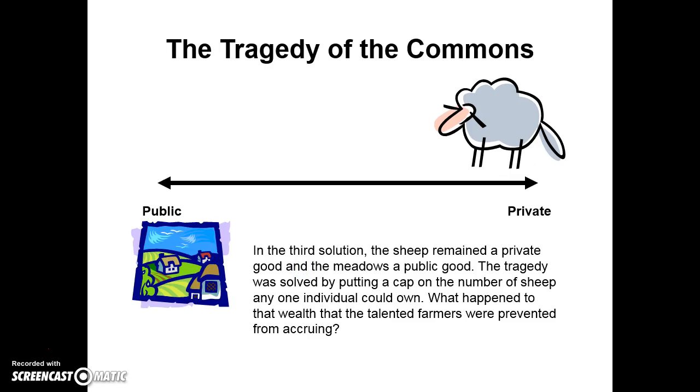Our third solution was the sheep remained a private good and the meadows a public good. The tragedy was solved by putting a cap on the number of sheep any one individual could own. What happened to the wealth that the talented farmers were prevented from accruing? Well, if we had too much wealth, we took that from them and we redistributed it to those farmers that struggled to raise their sheep. Now, we called that the socialist or the moderate command solution.